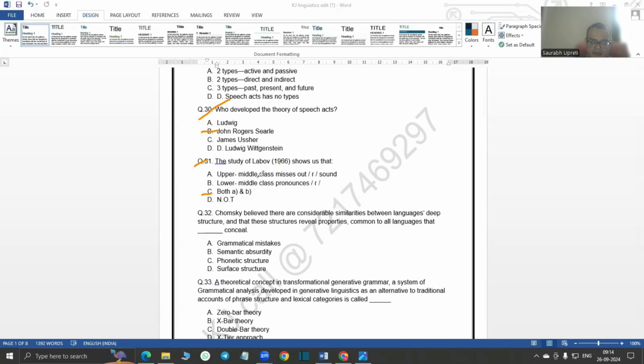The study of Labov, 1966, shows us that the answer is both A and B. That is, upper middle class misses out R sound, lower middle class pronounces R. So this is by a study by Labov.